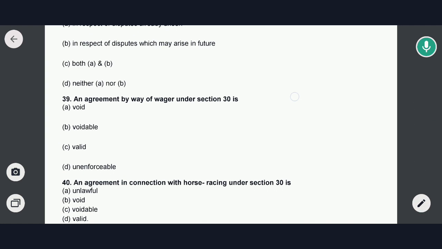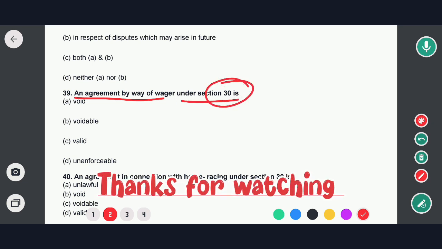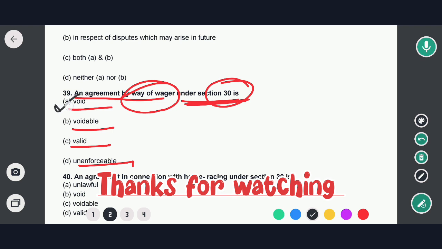Okay, so now to next question. Next question is an agreement by way of wager under section 30. Options are void, voidable, valid and unreasonable. So an agreement by way of wager under section 30 is always void. That means option A would be the correct answer.